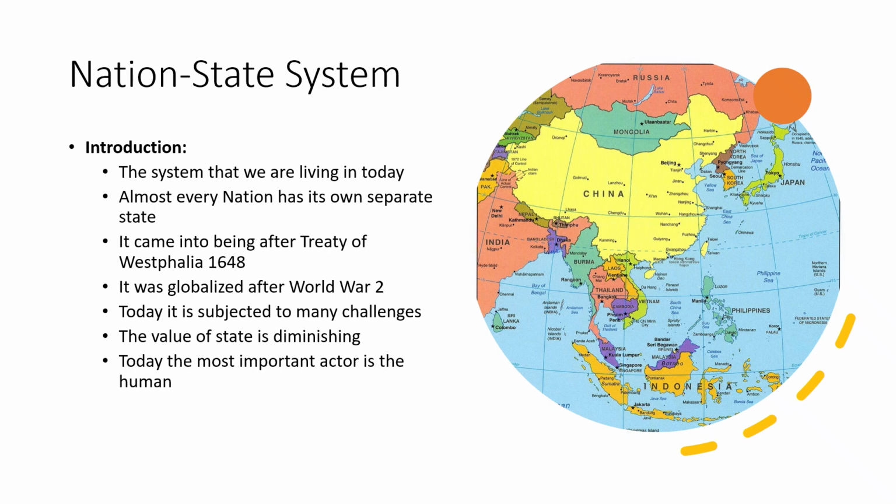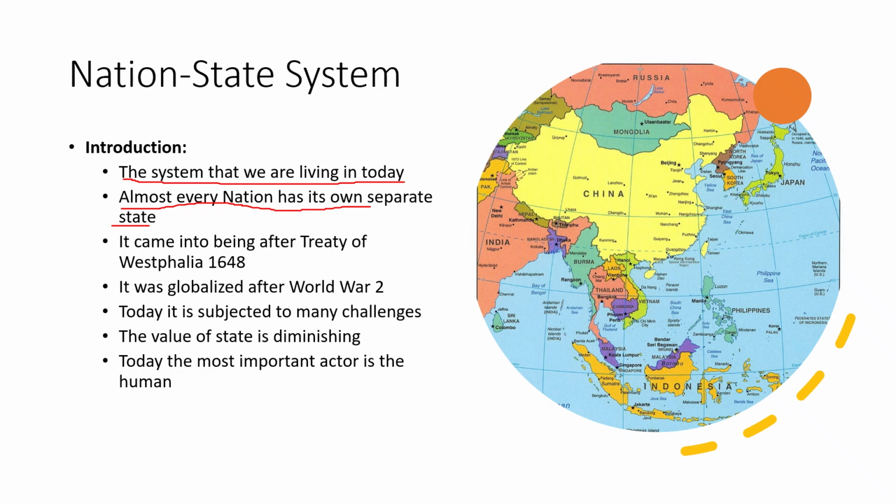Students, if I define this system in the most simple terms, I would say that this is the system that we are living in today. This is the system that is established in the world today. What does it mean by nation-state system? It means simply that almost every nation in the world has its own separate state today. If we look at the globe today, we would see that the entire globe is divided in small territories, and these small territories are called state, and these states are for their respective nation.